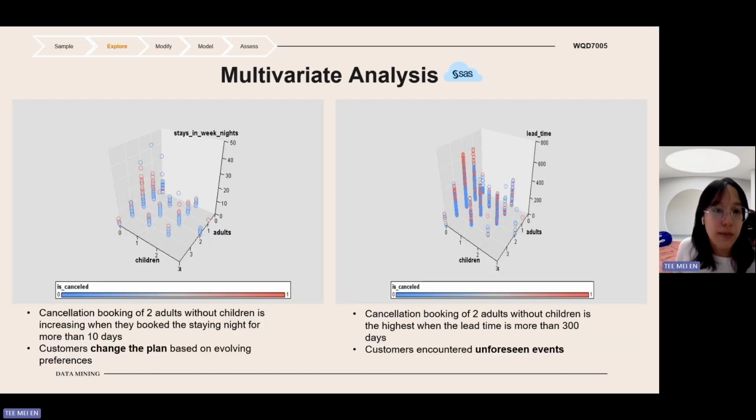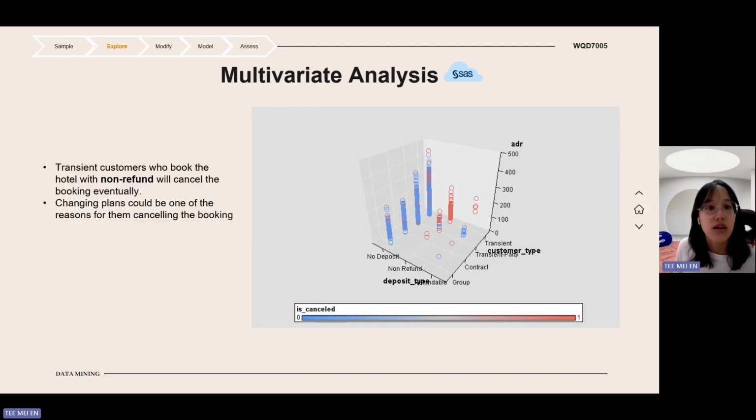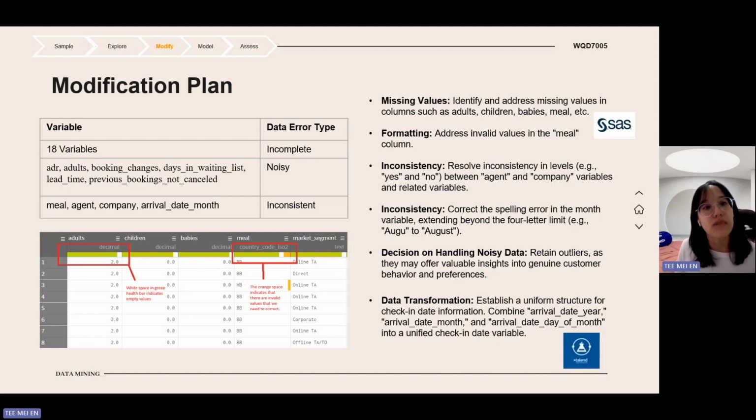And we also see that cancellation of bookings by 2 adults without children increases when the stay is more than 10 days, and cancellation of bookings by 2 adults without children is highest when the lead time is more than 300. Also, transient customers who book the hotel with a non-refundable deposit will cancel the booking eventually, so changing plans and unforeseen events are a factor.